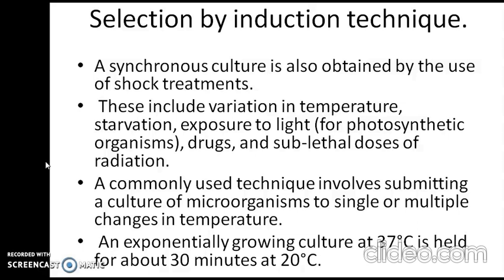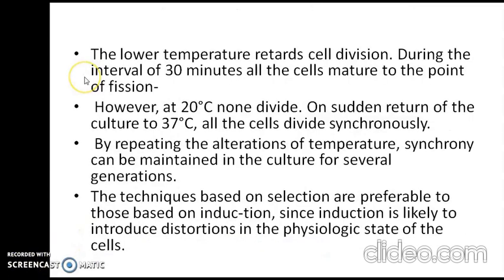For example, an exponentially growing culture at 37 degrees Celsius is held for about 30 minutes at 20 degrees Celsius. So this culture from its favorable temperature is being exposed to another temperature, that is from 37 to 20 degrees Celsius.